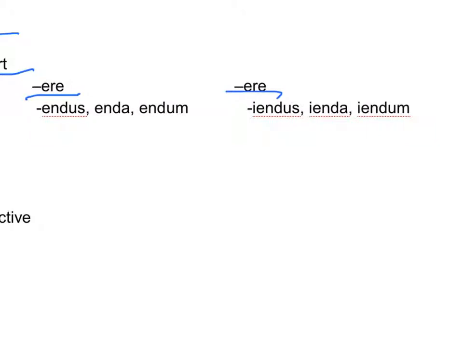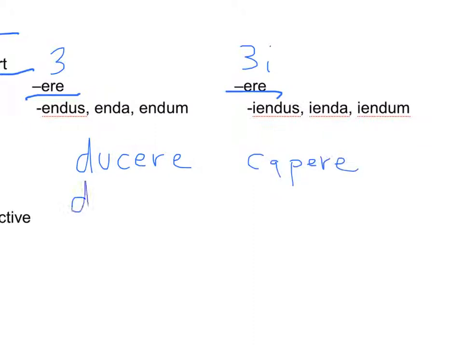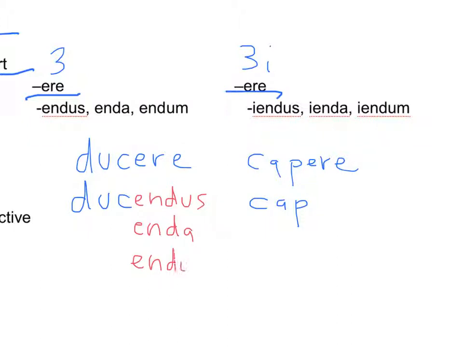For the third conjugation, or the third I conjugation, you drop the ere. So for example, you'd have ducere or capere. That's the second principal part. You drop the ere, and for the third conjugation, you'd add endus, or enda, or endum.